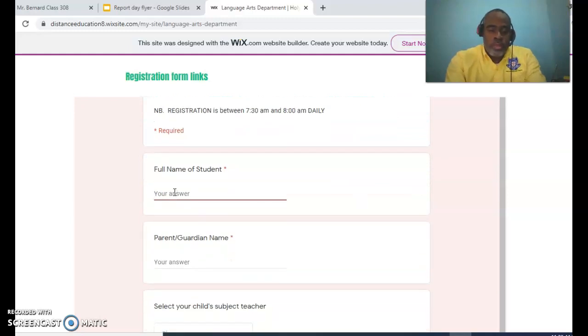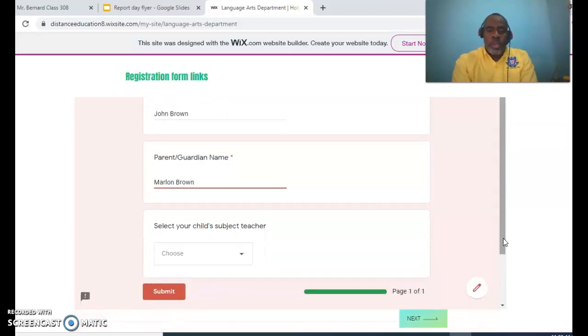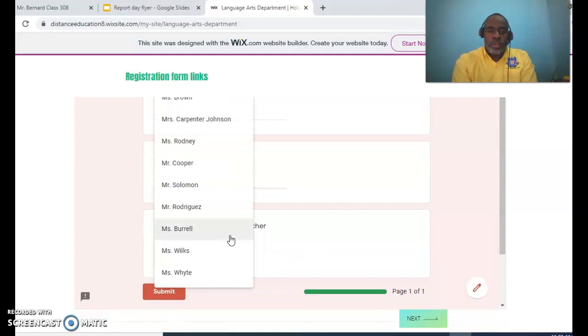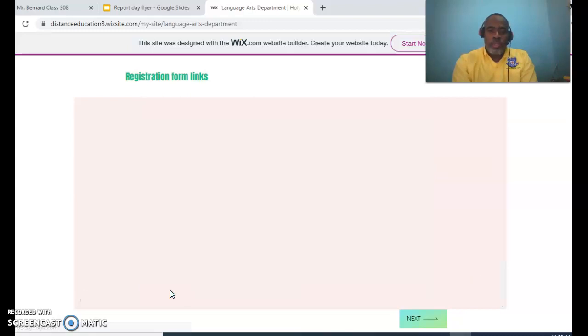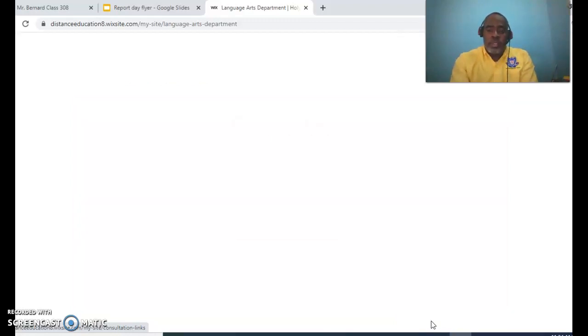Let's say John Brown. Let's say Marlon Brown as father. And then you're going to click on the arrow, select your teacher, let's say Mr. Cooper, and then you click on submit. Then you see the next button. So if you're using your smartphone, you got to scroll down until you find that green button that says next. Then you click on next.